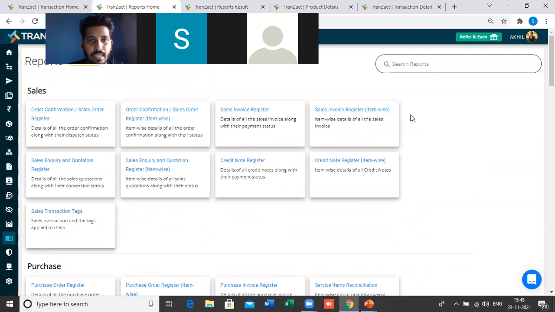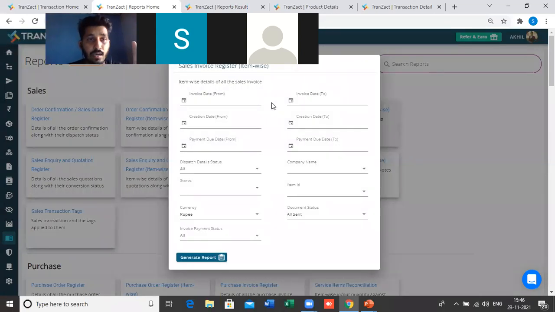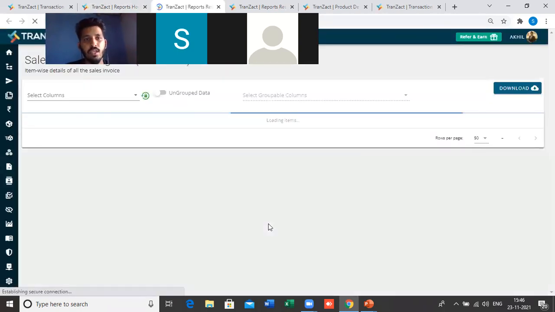Okay, I will not go into every single report, but how we can generate the report. For example, if you want to see the invoices which are created in the system, we have 2 reports. One is sales invoice and second is the sales invoice register item wise. So for example, if I click on item wise here, I will get this modal, from where I can select from and to date, creation from and to date. Or let's say if I want to see all the data, just click on generate report. It will give me the list of all the invoices which we have created in the system till now.